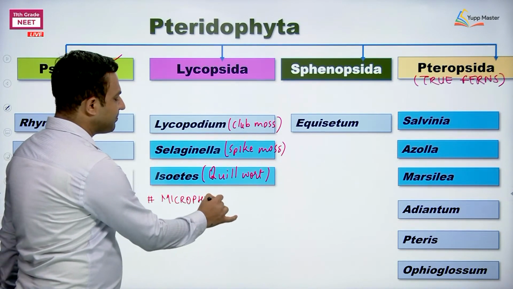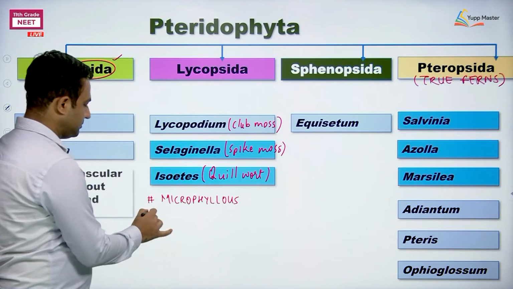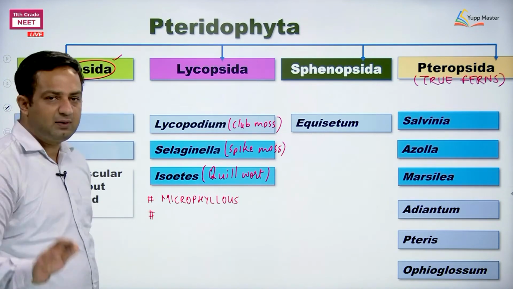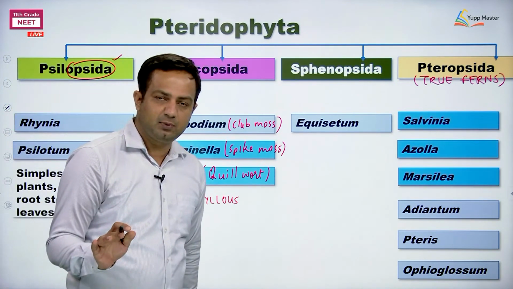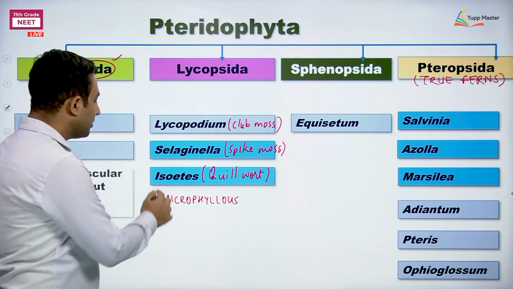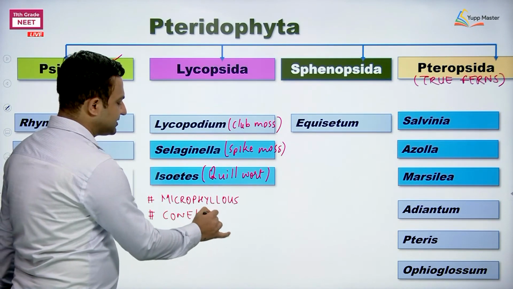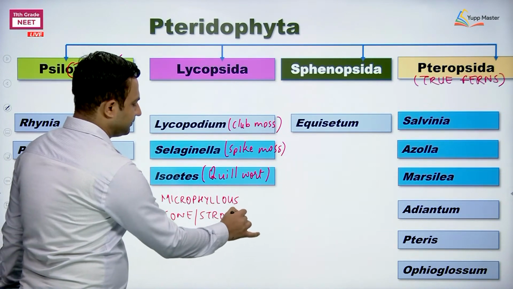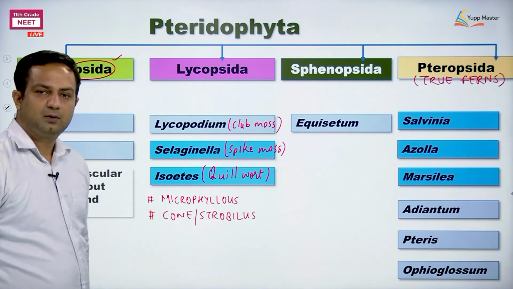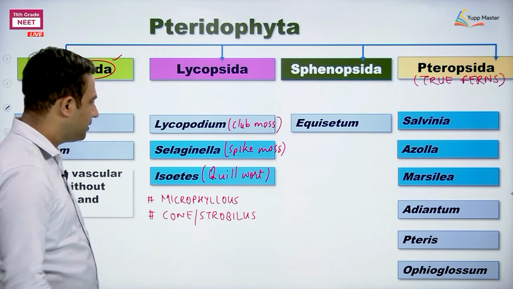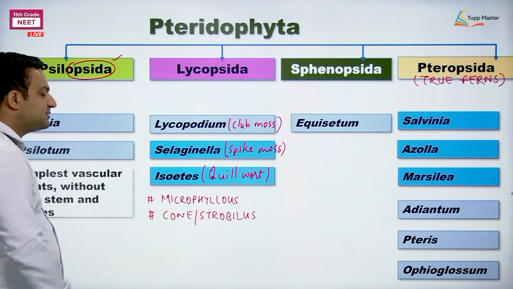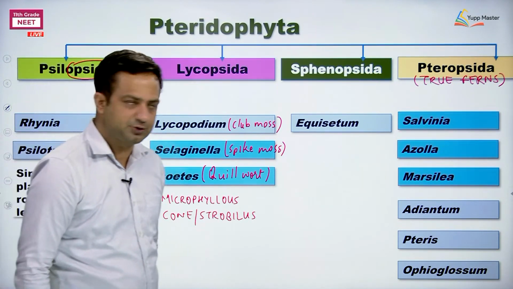So, it means they are microphyllous. Now, we haven't studied underground structure in them. Okay, but we have noticed they are forming cone or strobilus.